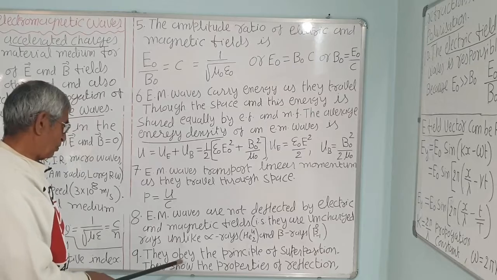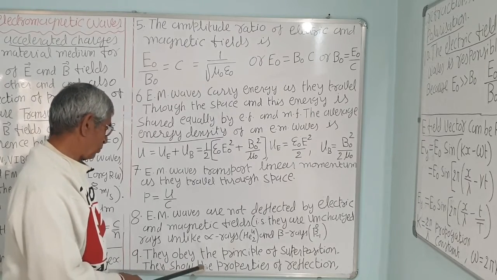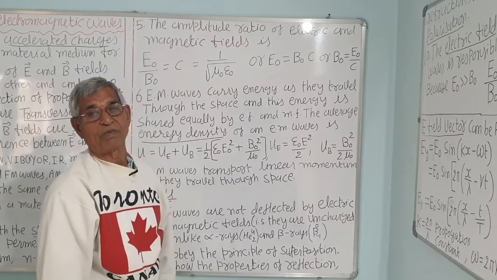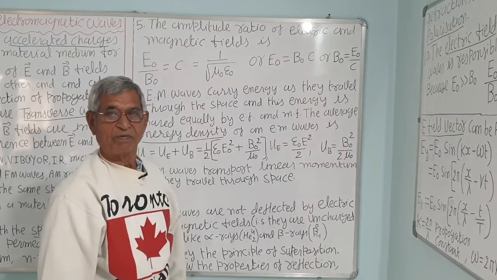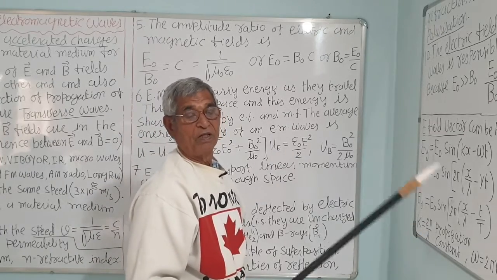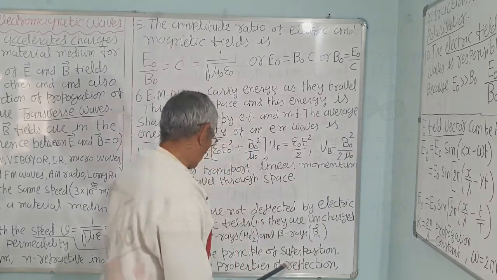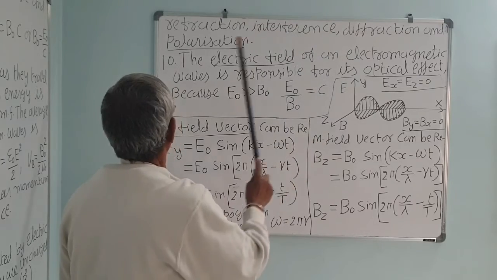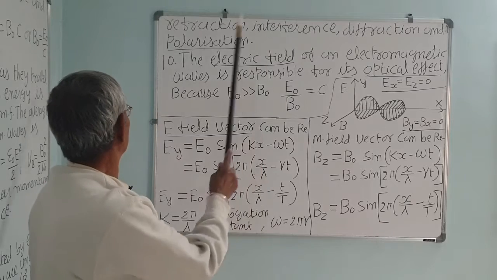Next, 9. They obey the principle of superposition. They show the principle of superposition as other waves show, that is, mechanical waves and light waves also. All properties which are shown by light rays, that is reflection, refraction, interference, diffraction and polarization. Even scattering also, which is not shown here.